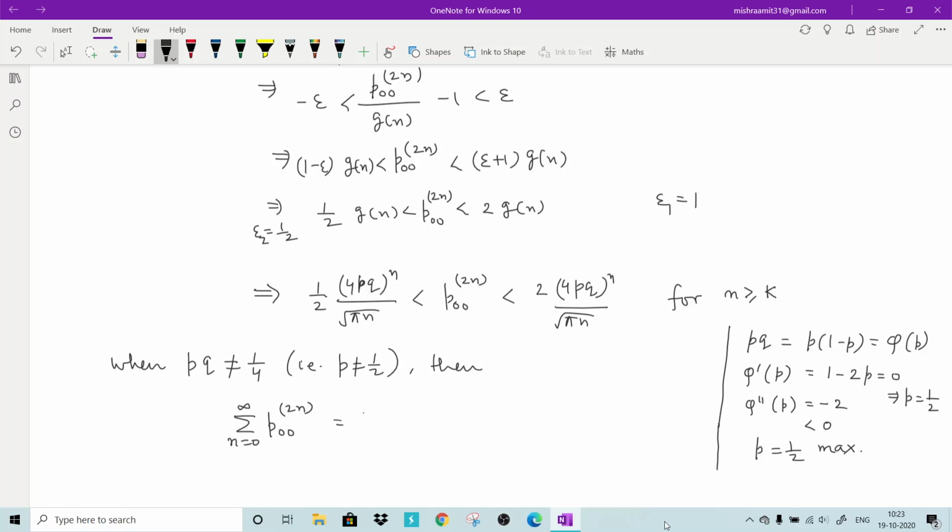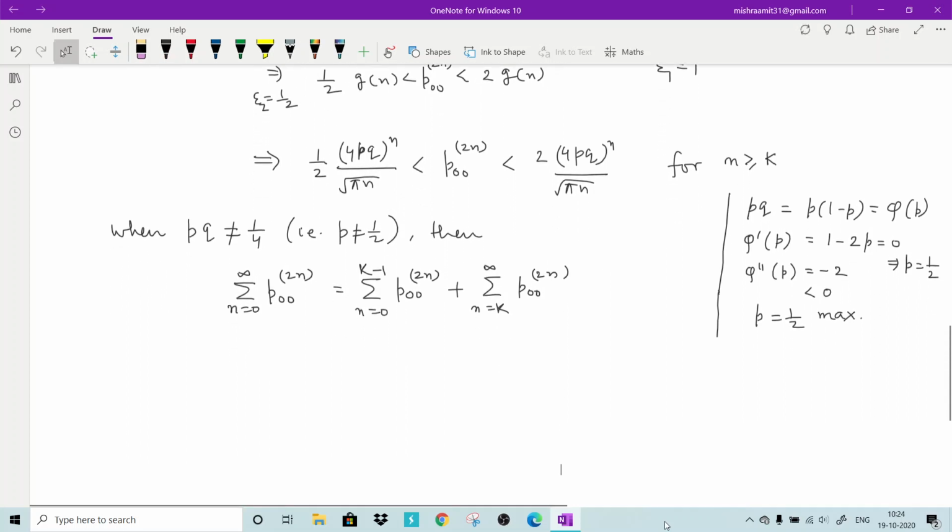This is nothing but the sum over n from 0 to k minus 1 of p00 2n, plus the sum from k to infinity of p00 2n.